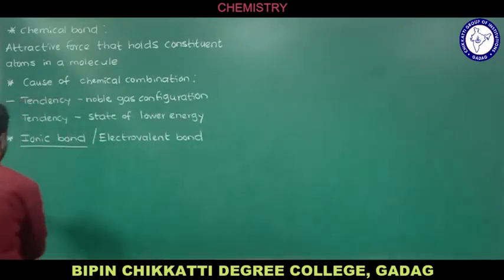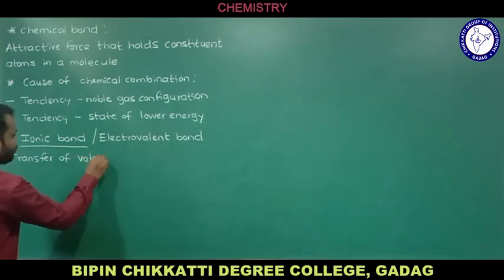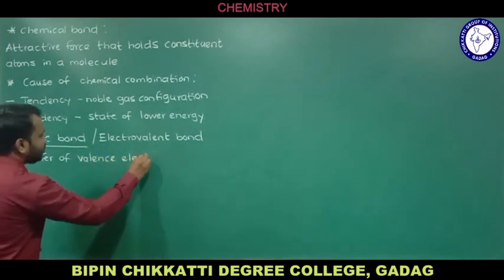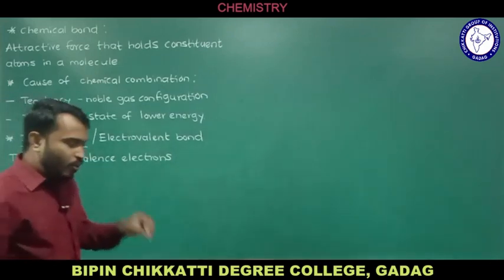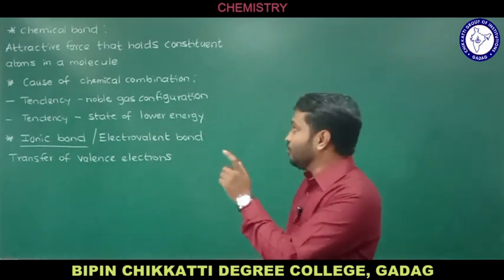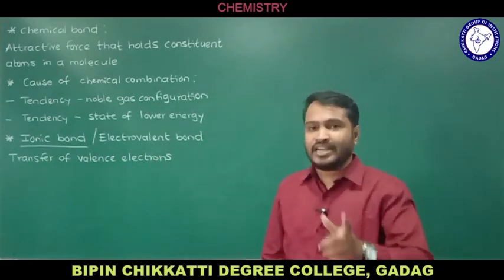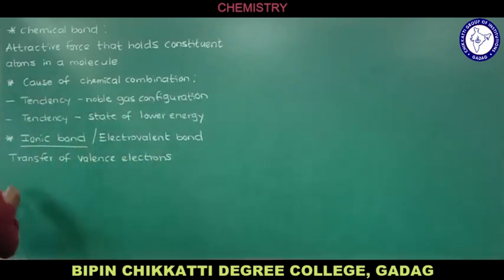The keywords I am going to write here: transfer of valence electrons takes place from one atom to another atom, to attain the noble gas configuration and the state of lower energy. Some examples will help us understand.